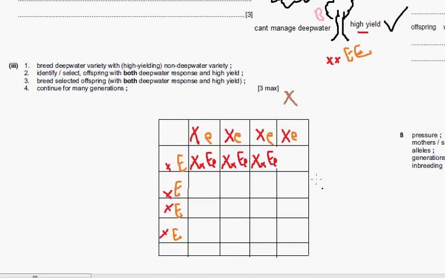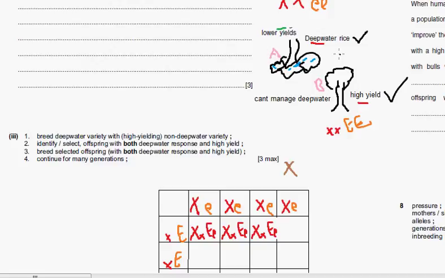Now there can be another case where the trait given is not dominant, so we will have to do something else. We will have to do test scores and check the amount. But in this particular case, the trait was 100%. We will get 100% higher yield and deep water rice. So hope that was clear.